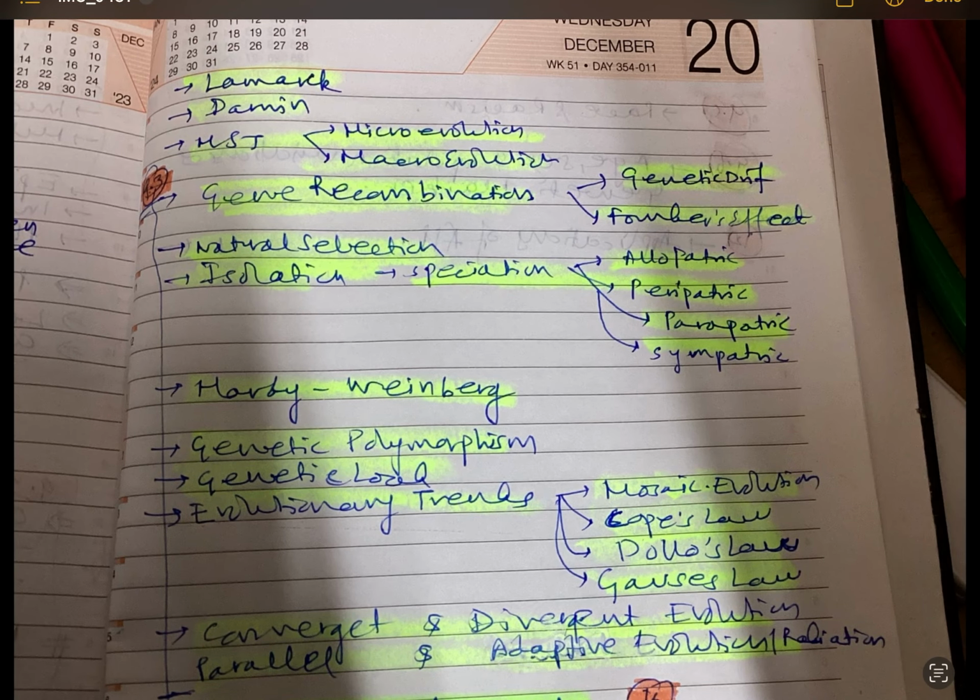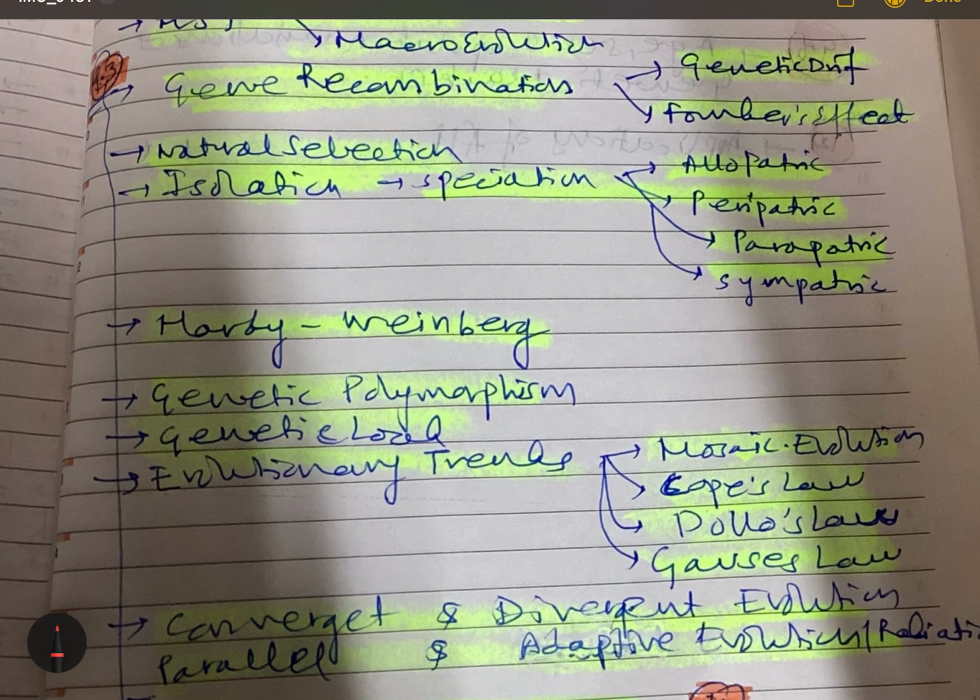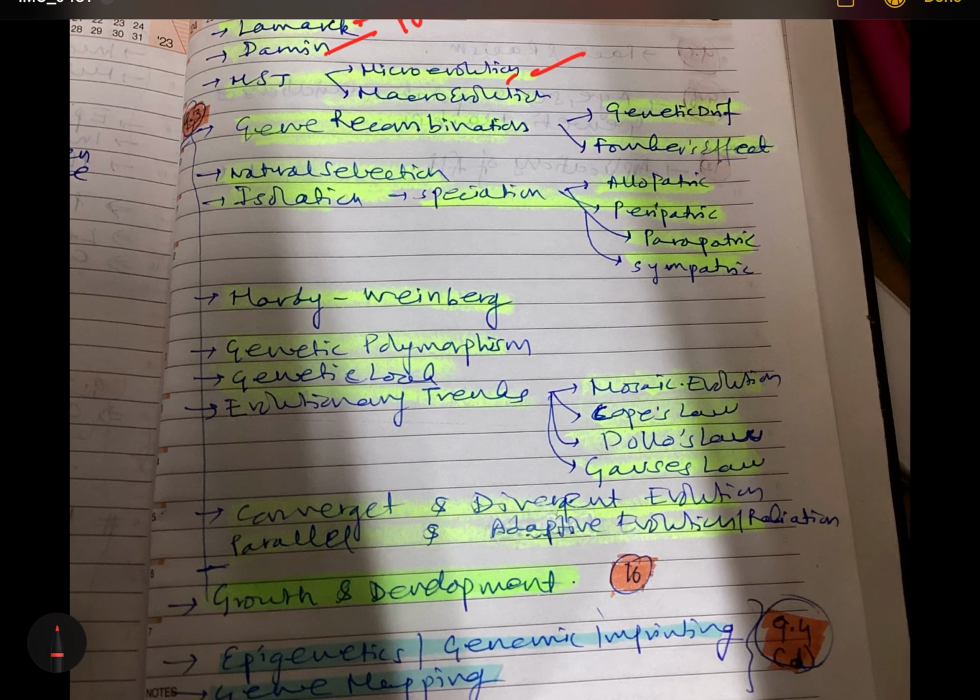Then in this we have to cover the theories: Lamarck, Darwin, so that is like pre-Darwin, Darwin and post-Darwin. Then in modern synthetic there will be two things, microevolution and macroevolution. Then now we are moving on to 9.3. In 9.3: genetic recombination, genetic drift, founders effect.